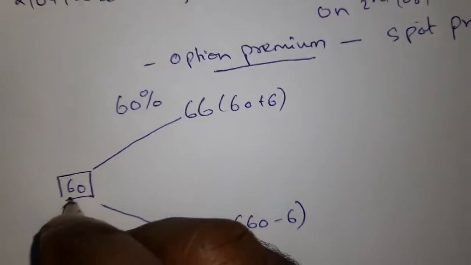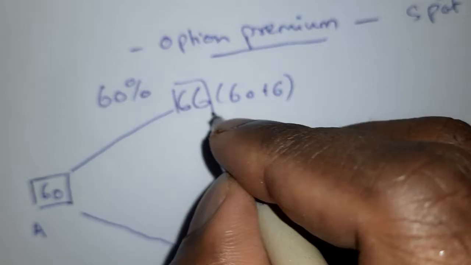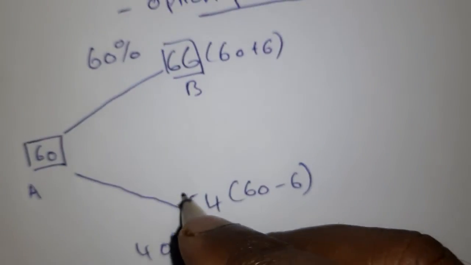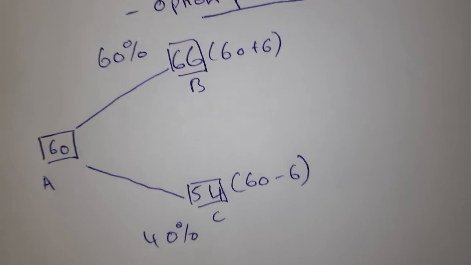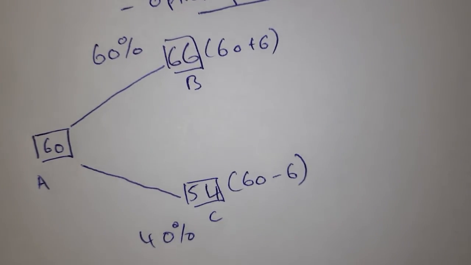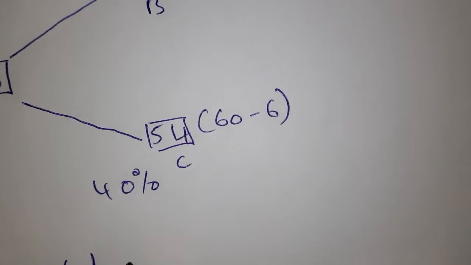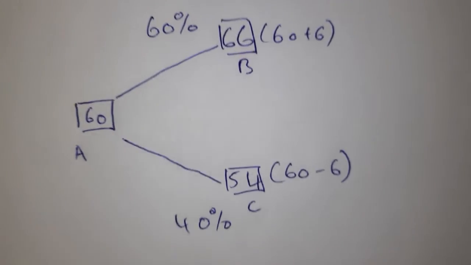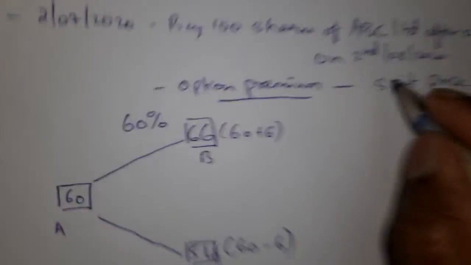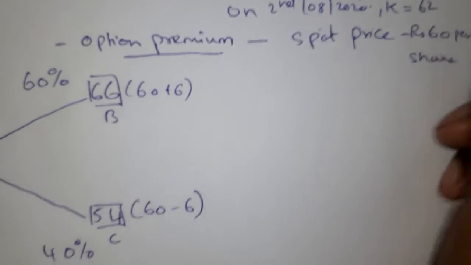Let me call this 60 rupees node A, this 66 rupees node B, and this 54 rupees node C. Now to calculate intrinsic value, say the exercise price is equal to 62, as I have not mentioned it in this question.